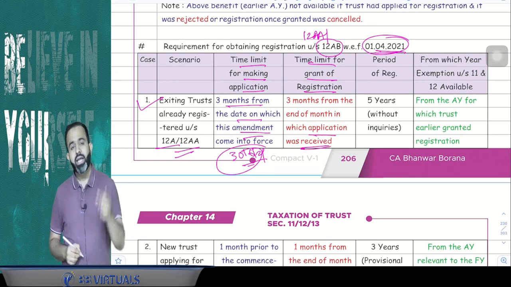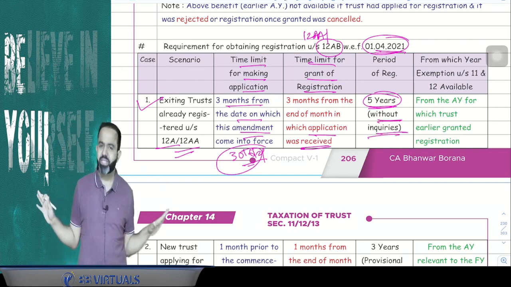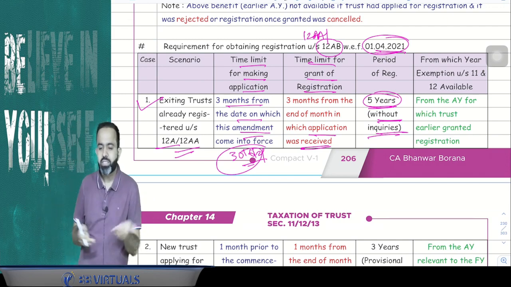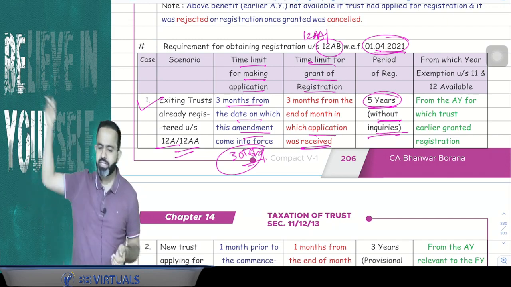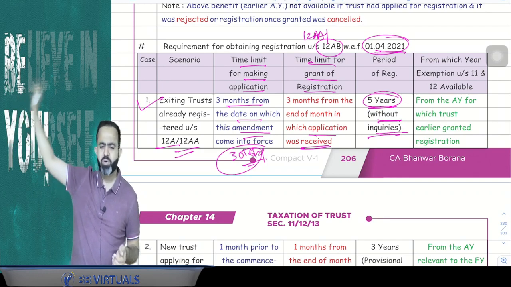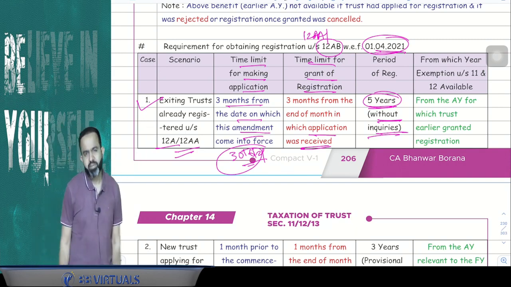And guys, this registration will be applicable for 5 assessment years, and they will give the registration without any inquiry. Exemption is available from the earlier year only, because the earlier trust was registered under 12A or 12AA. So exemption is available from the earlier year only, no issue at all. And now this registration will be for the next 5 years.